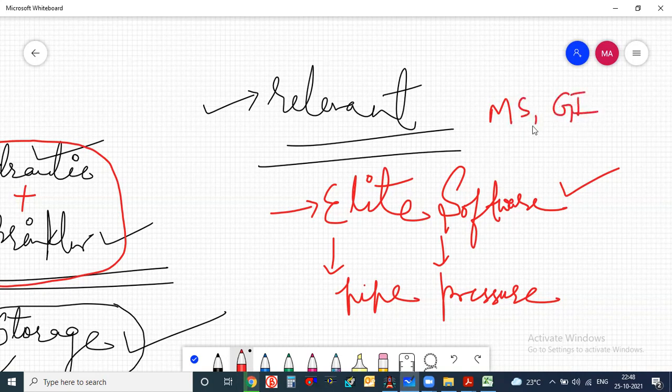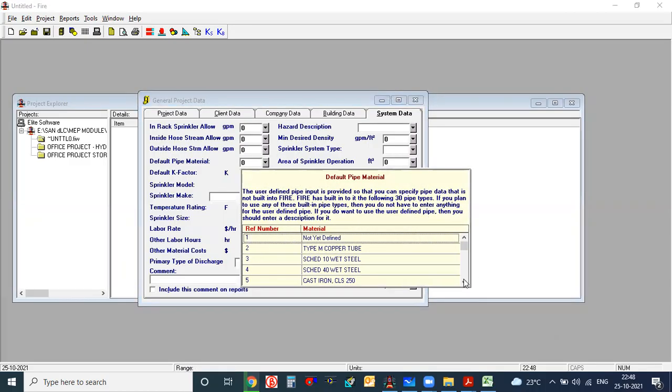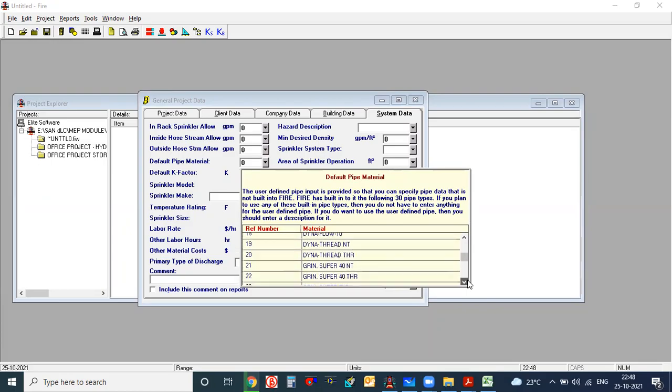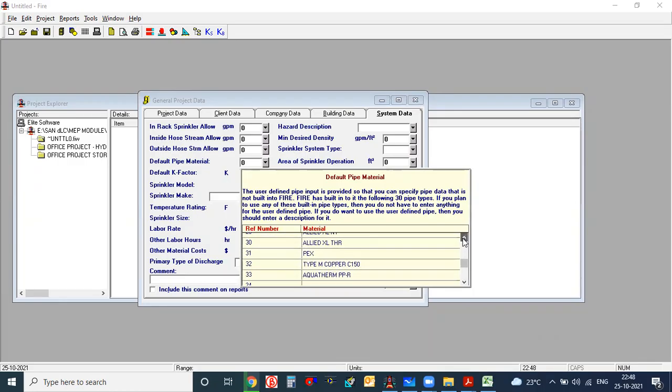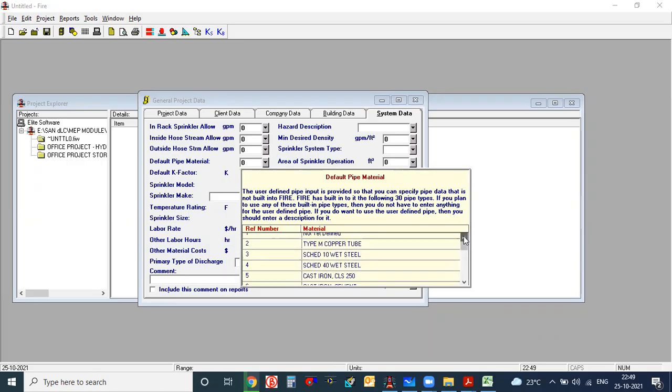So mild steel. If you want to select carbon steel, you can check the reference number for carbon steel pipe. Schedule 40 and schedule 80, I think the difference is in the thickness of the pipe. You need to check from this what the carbon steel pipe is, because I don't think they have given carbon steel pipe directly.